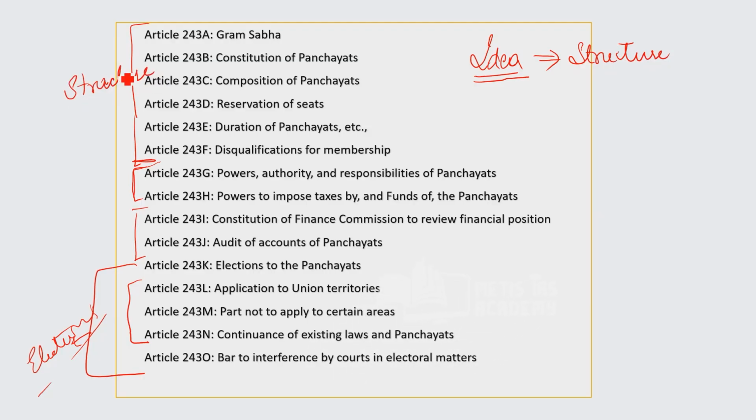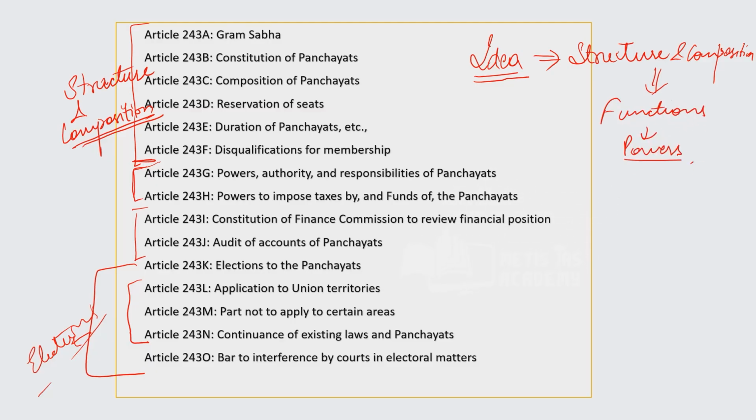Based on this idea you want to determine the composition, because the idea said democratic governance, and in democratic governance you will make it truly democratic. How will you make it truly democratic? By inclusivity, you gave reservation, etc. Then you'll determine what functions they will do. For functions, you have to determine what powers they will possess. So after structure and composition, you will have powers, and they cannot do anything unless they have funds, finances in their hands.